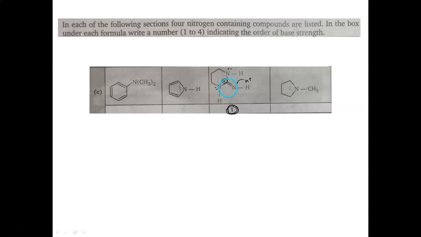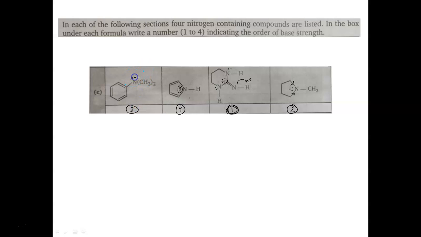Then we talk about this molecule being the next strongest. Why? Because there is no delocalization, plus in fact we have plus I effect, which makes it an electron rich nitrogen. Then we can see over here that this lone pair is available the least. Why? Because it's a part of a conjugation. So this should come at the fourth position and this should be at third position.